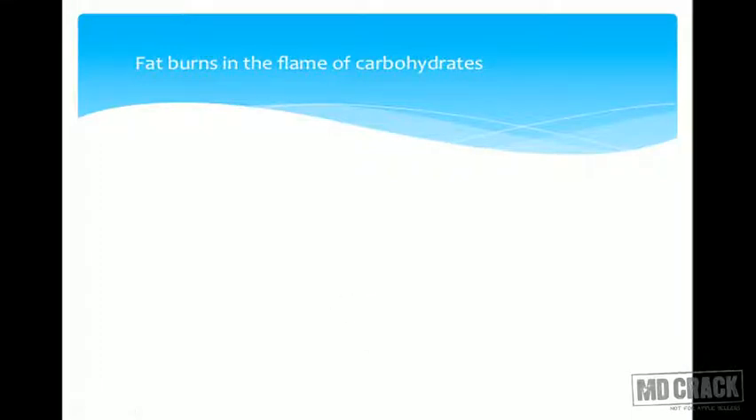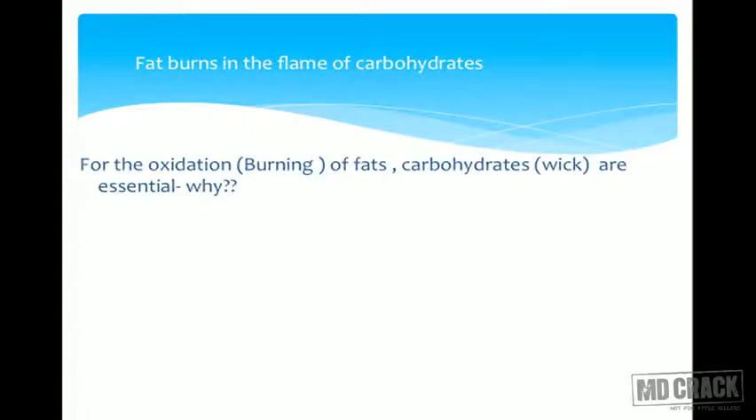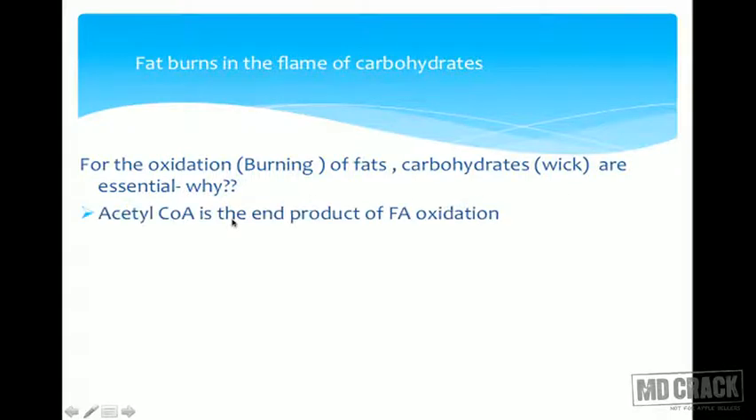So can we justify this statement within our body? Can this really happen? Yes. What is that carbohydrate and what is that fat? For the oxidation or burning of fats, carbohydrates are essential. The wick is essential. And why is it? If you look at the fat, the lipid, from where has it come? Either from the adipose tissue. Adipose tissue has undergone lipolysis and released fatty acids. These fatty acids undergo beta oxidation and release acetyl-CoA.